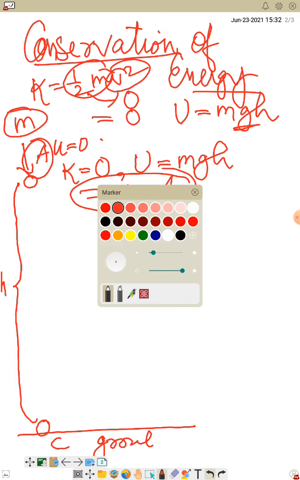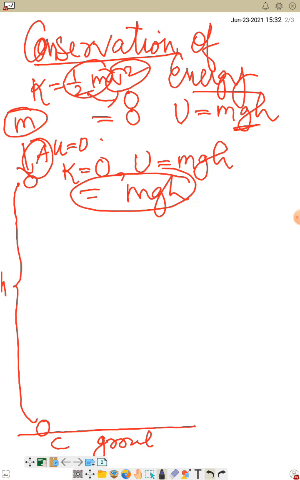Now let it fall down. So it is now falling down. So now it falls down, and suppose it reaches this position. Are you getting my point? So at this position, let that position be B. Is that okay? So at this, what happens?